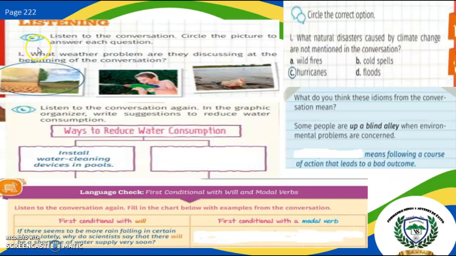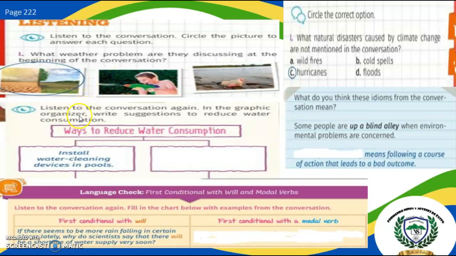On page 222, we have to listen to the conversation and circle the picture to answer each question. We have one example here. What weather problem are they discussing at the beginning of the conversation? And make a circle in the answer, okay?